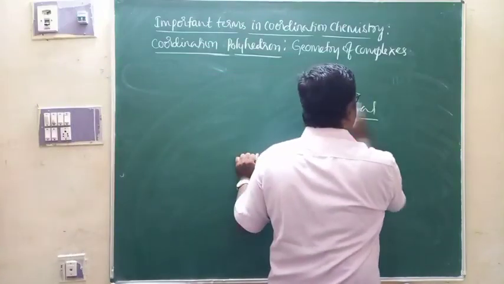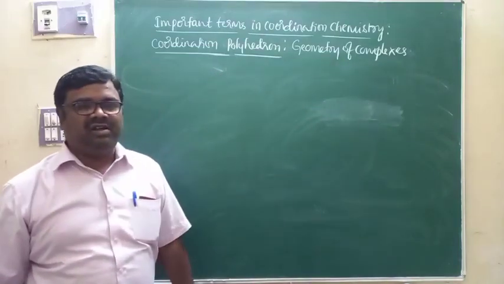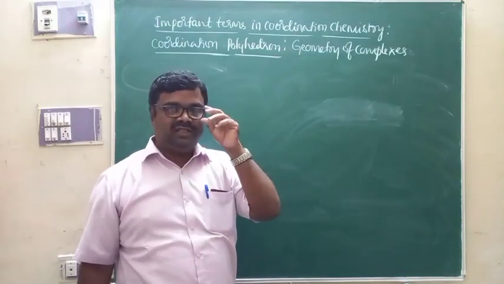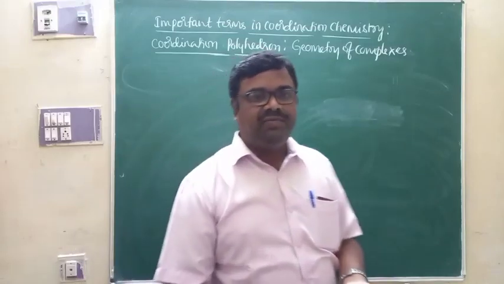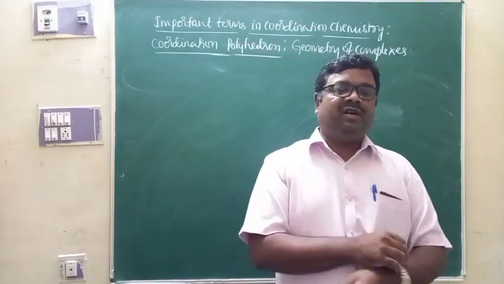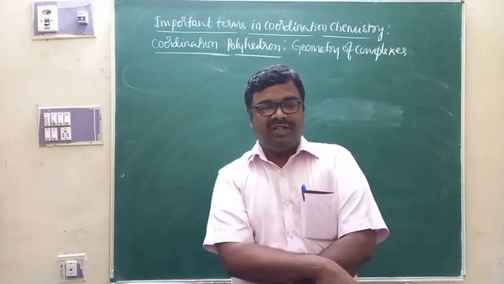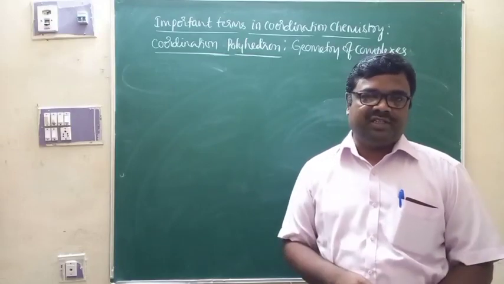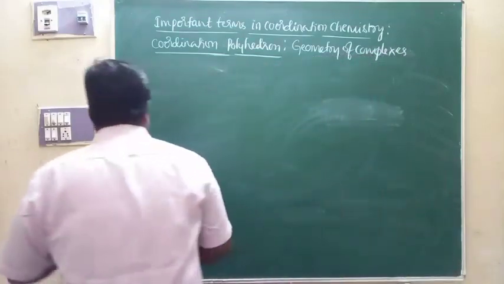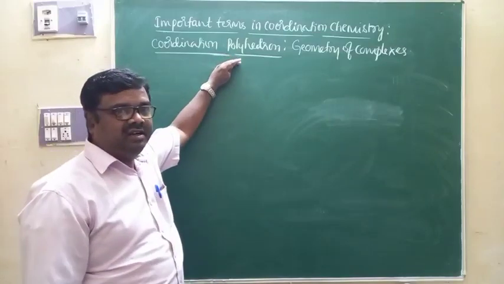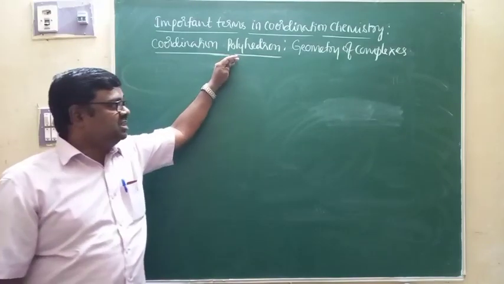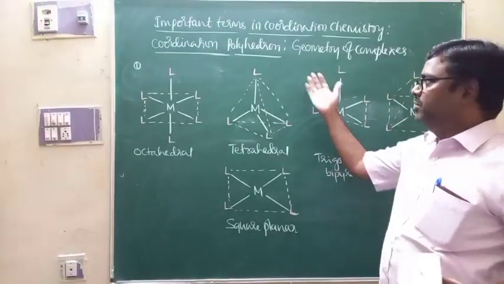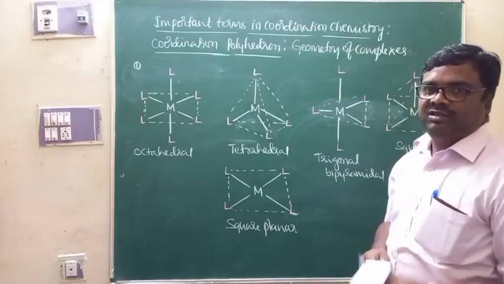Depending upon the number of ligands attached to the central metal ion, we have different polyhedra for different types of complexes. Or you can say, depending upon the number of coordinate bonds around the central metal ion, different complexes have different geometries. Let me give you the different polyhedra possible for complexes. Most of the complexes will have polyhedra like octahedral geometry and tetrahedral geometry. Okay, now we'll see the geometries of different complexes. Look here, different possible polyhedra as far as the complexes are concerned.